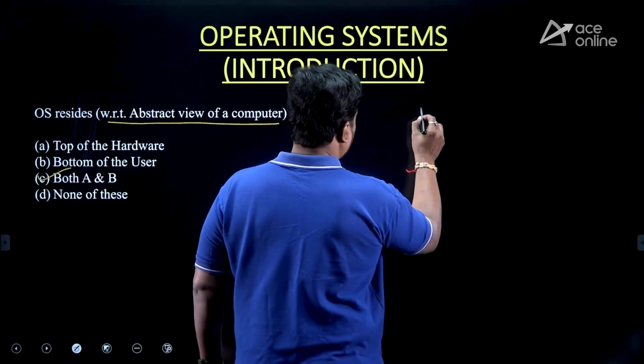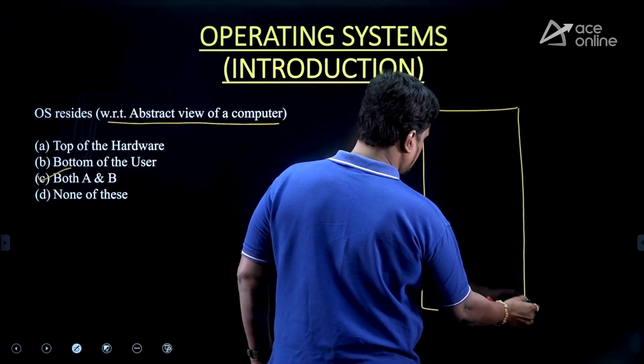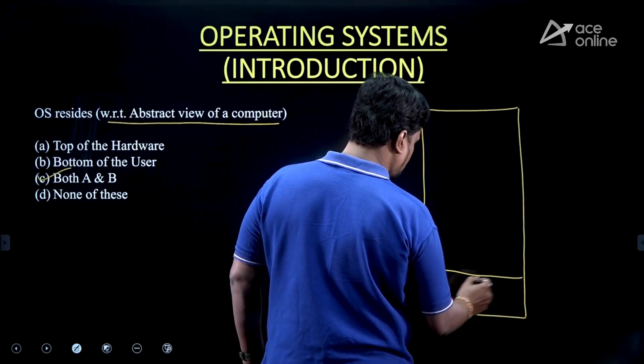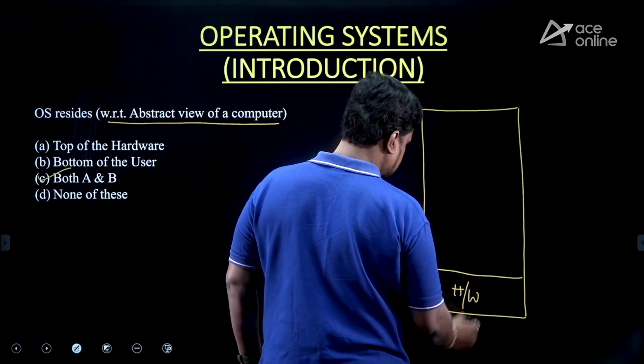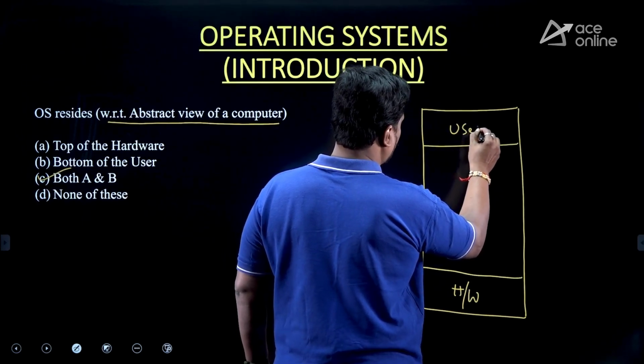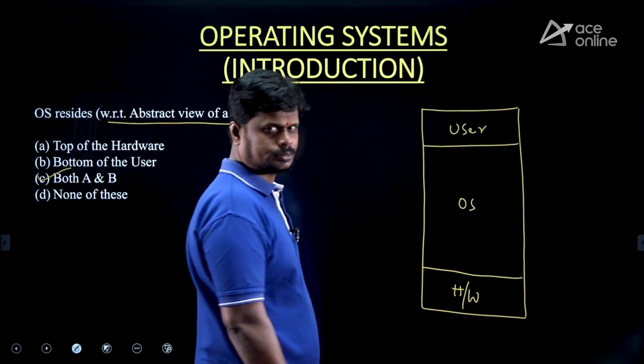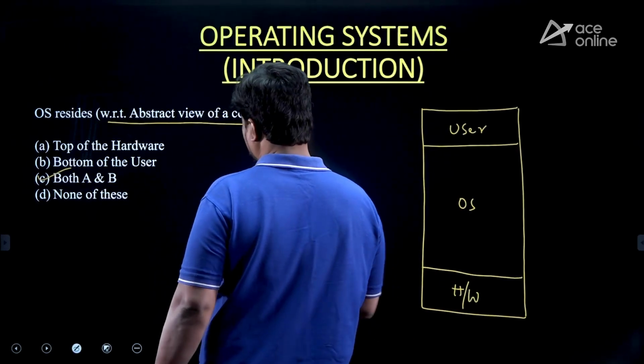If you draw the abstract view of a computer, you have the computer hardware here and the computer user here. In between these two, what do we have? Operating system.